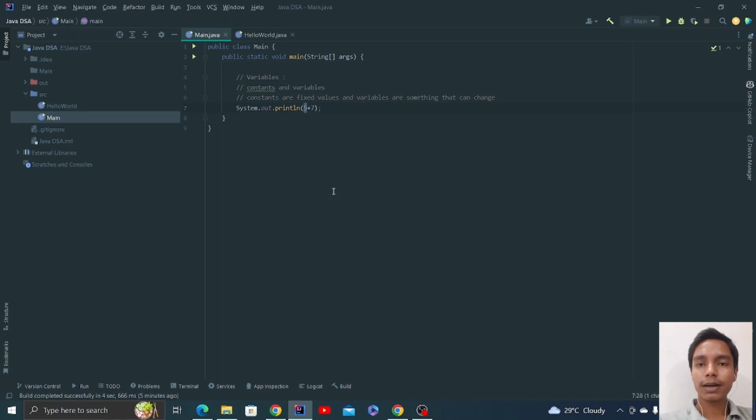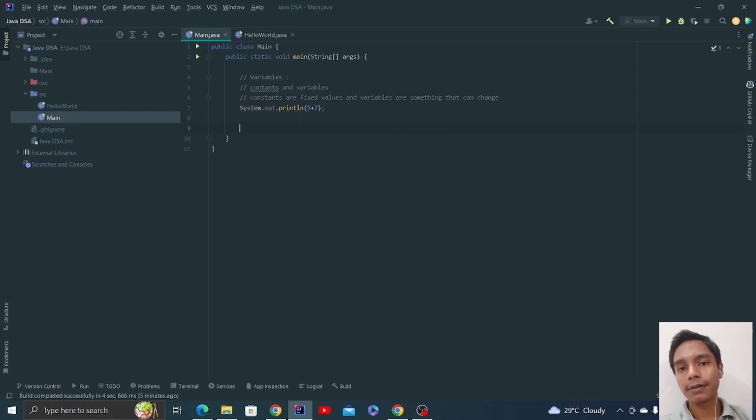This is a particular value. We are using it. But when next time we want to use this 5 again, it will again store that same value inside the memory. But if we refer a particular name to that value and store it inside the memory, then next time when we use that value, we can just refer to that name.